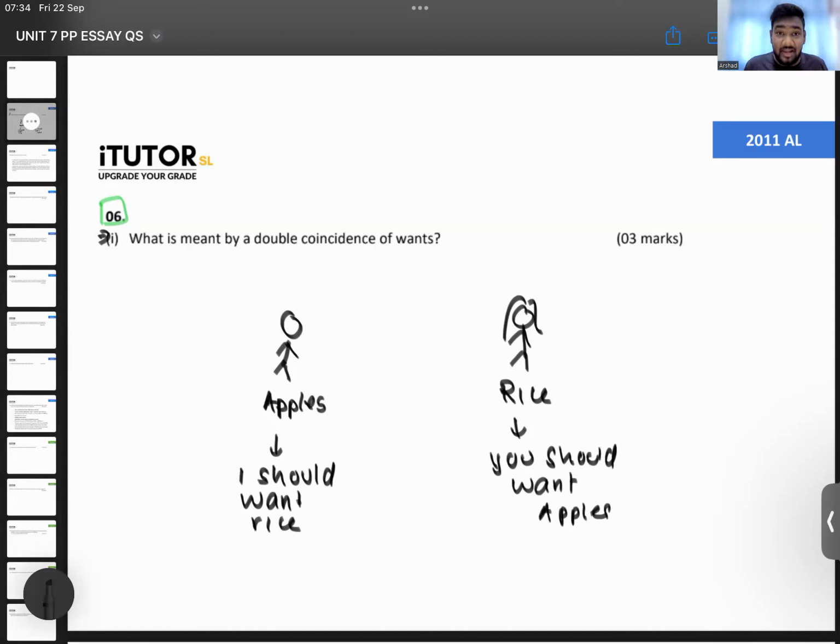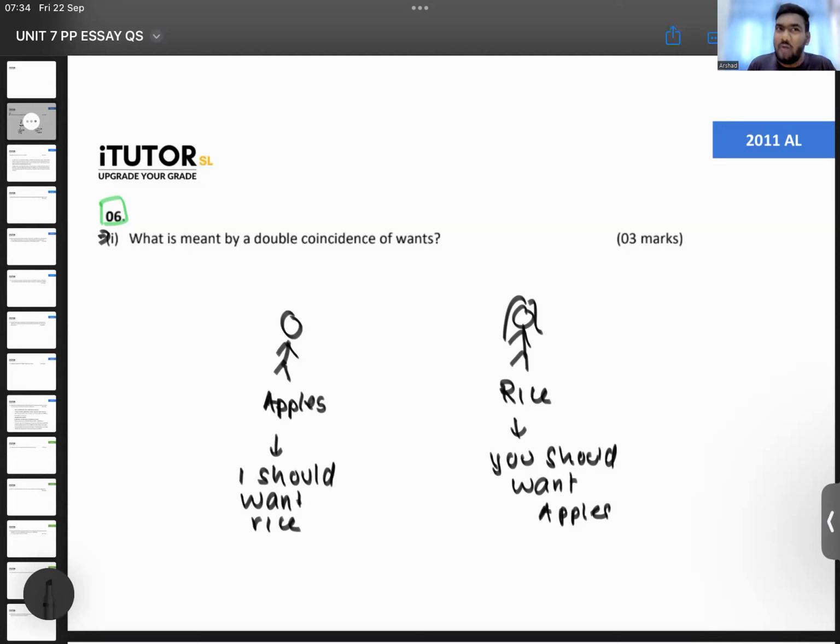Now, let's say, for example, I have apples, but I want, let's say, oranges. I can't trade with you because you have rice. You have rice, let's say you want pumpkin. You can't trade with me. So for exchange to happen, guys, person A should want what person B has. Person B should want what person A has. Both should want what each other has. That is what you call double coincidence of bonds.